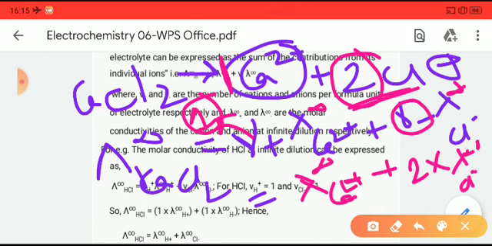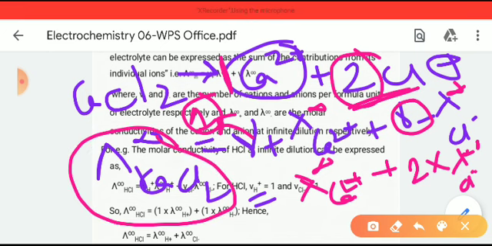These are the equations by which we can find the molar conductance of an electrolyte, here CaCl2, at infinite dilution. By this equation we can easily determine the molar conductance of an electrolyte at infinite dilution.